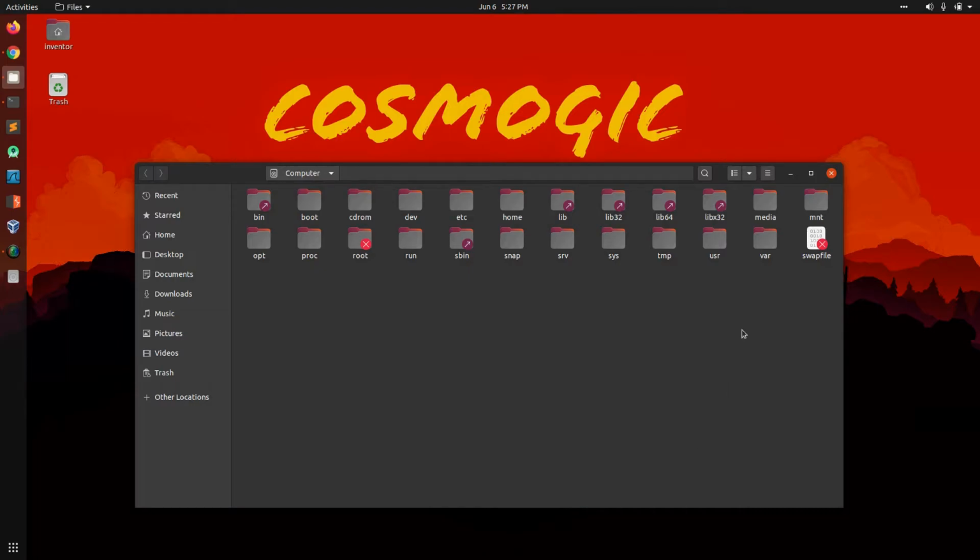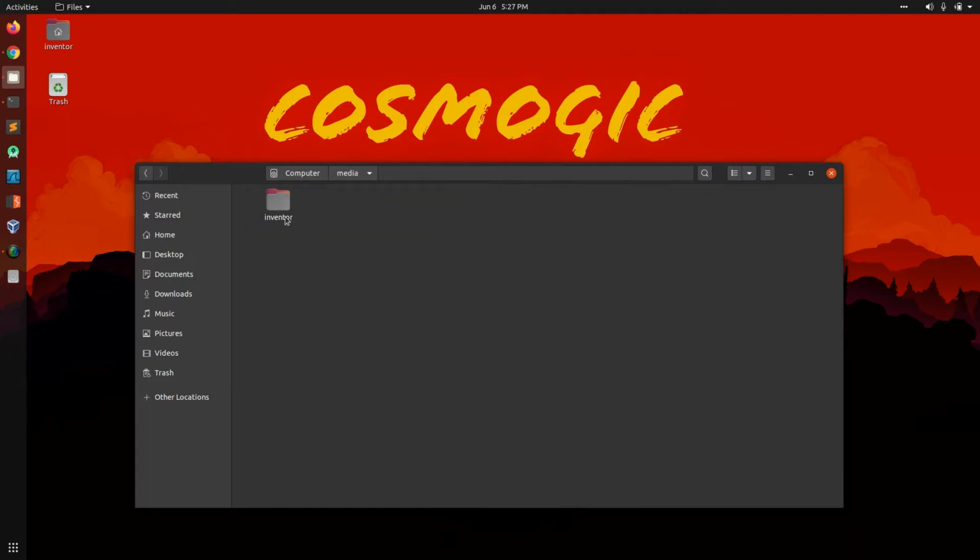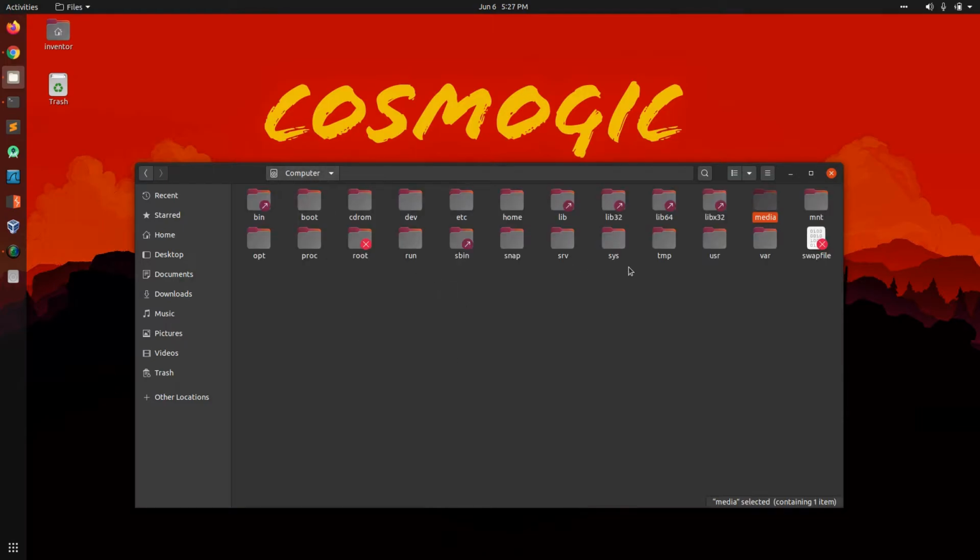The next ones in the list are media and mnt. Media is recently introduced in the operating system and is controlled by the OS. All our hardware like USB and so on will show here. If I connect a USB right now, it will pop up here. And mnt was used for the same purpose in older times, but we can use it if we are connecting any external device manually.